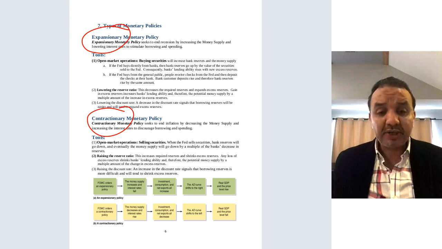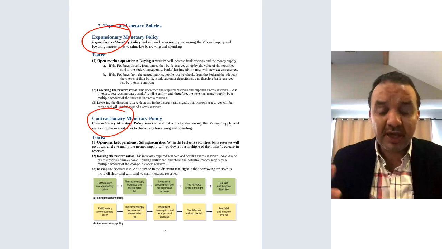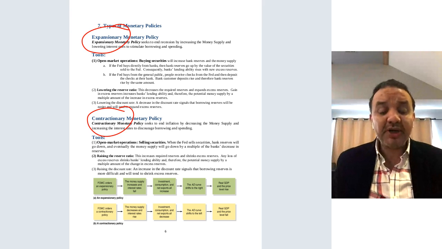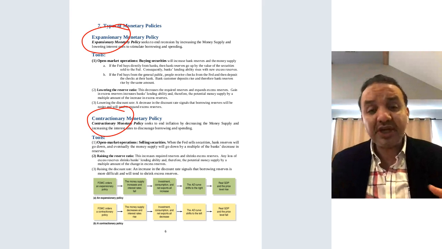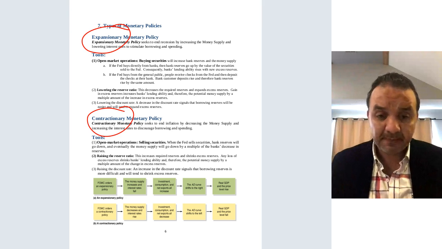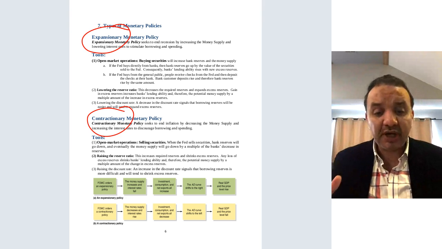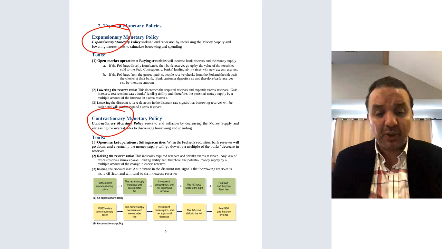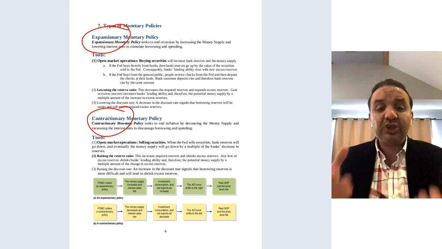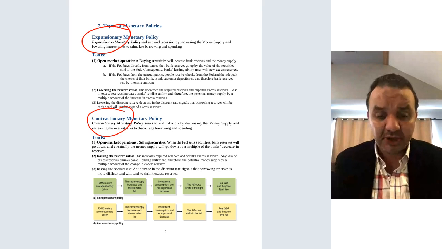So that's why the federal bank wants to stimulate the economy by starting something we call expansionary monetary policy. On the other hand, the federal bank implements the contractionary monetary policy whenever the inflation is high. That's why the federal bank wants to contract the economy. That's why we call it contractionary monetary policy.